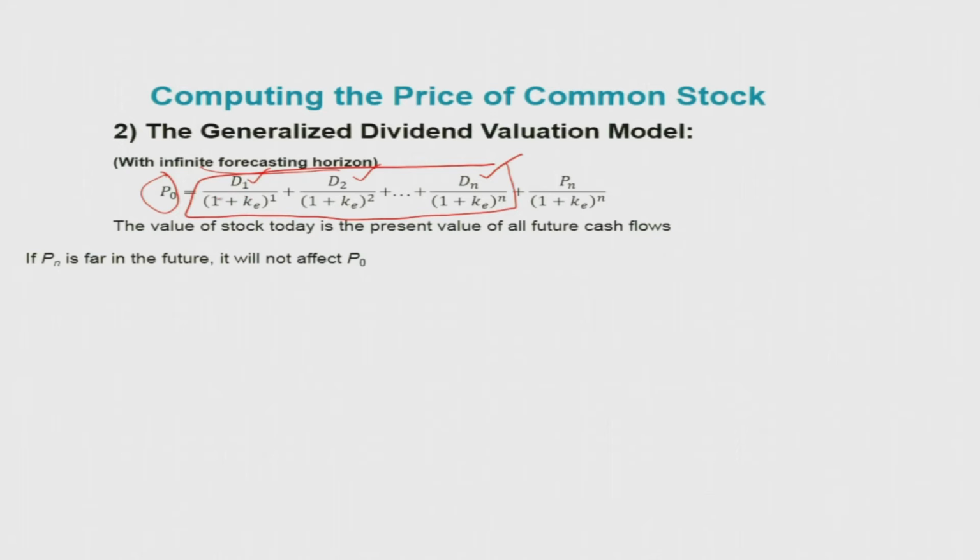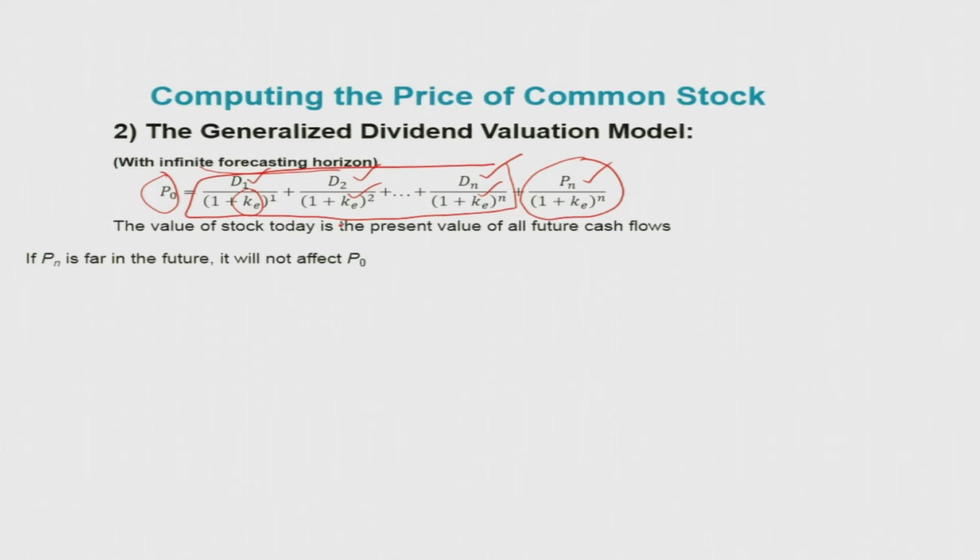Here we need to discount it with the value of KE. That is the present value of all future cash flow from the dividend, plus we also need to calculate the present value of the future price of the stock in the nth year. So this is the formula that we are going to get.